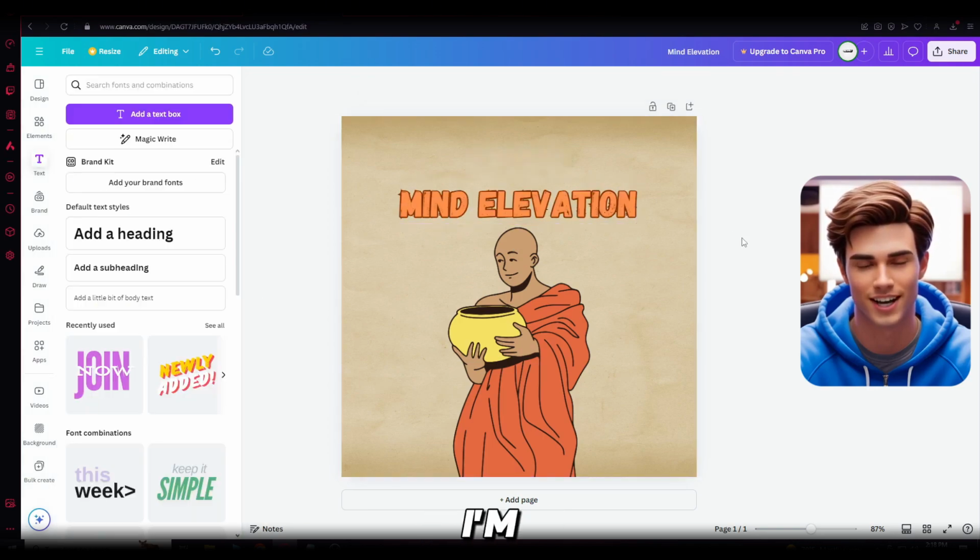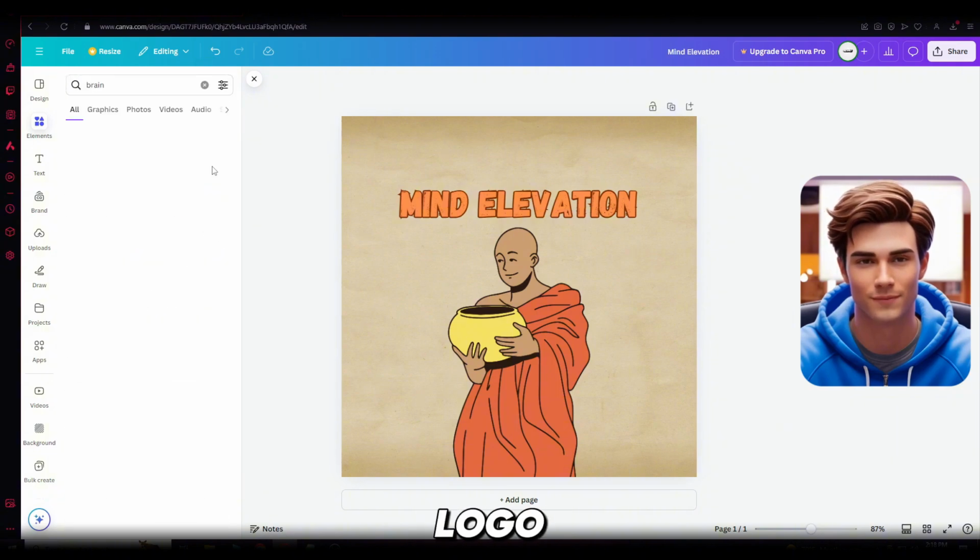To add the final touch, I'm going to include a brain and eye picture to our logo, making it unique.